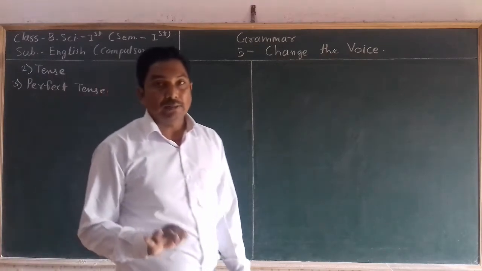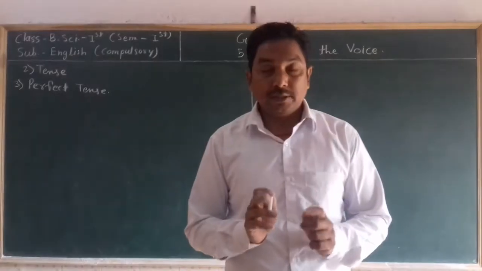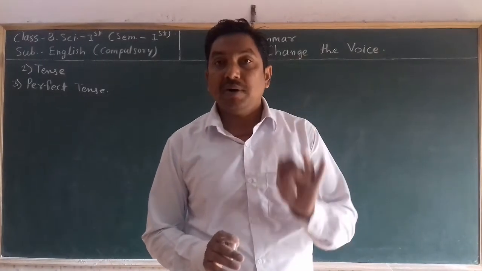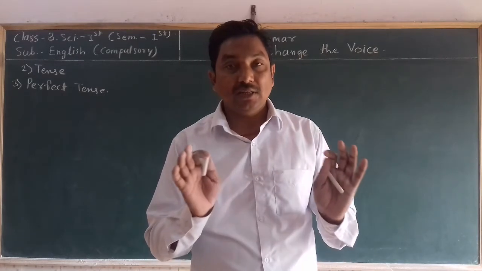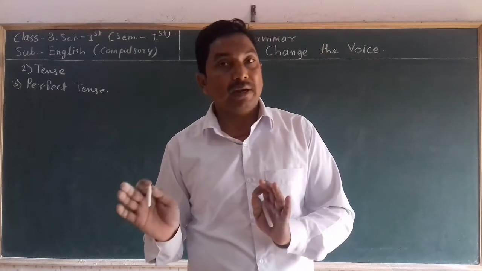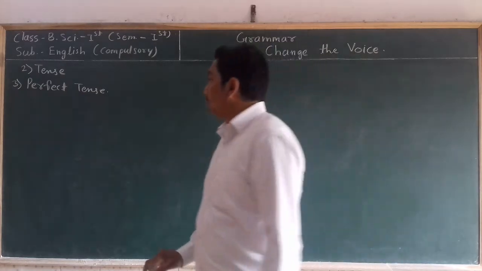So in perfect tense, there are three types of tenses: present perfect tense, past perfect tense and future perfect tense. All these three tenses we can transform from active voice to passive voice.